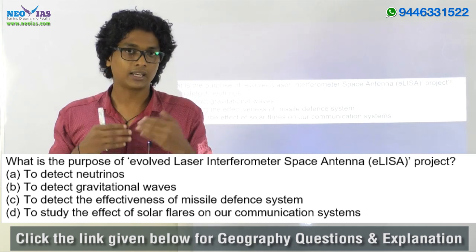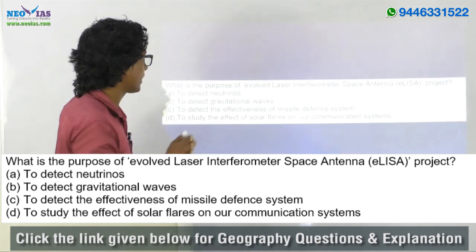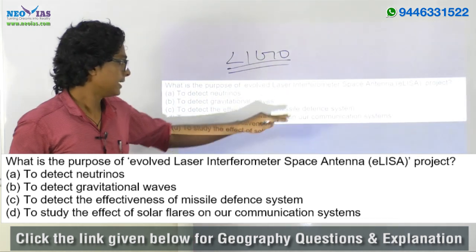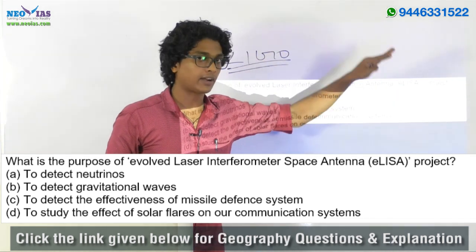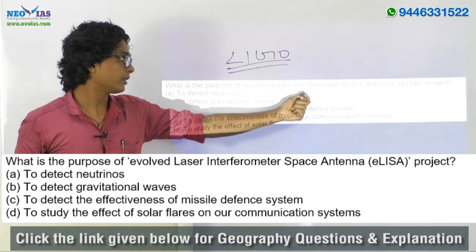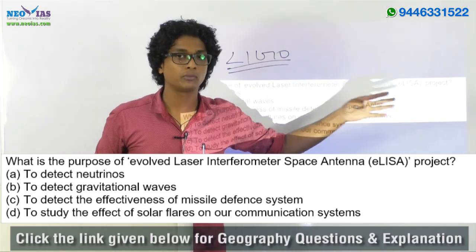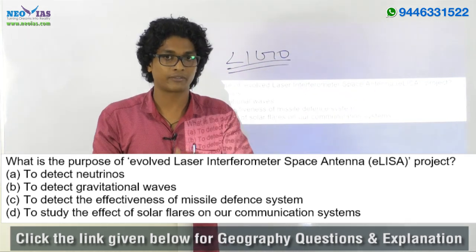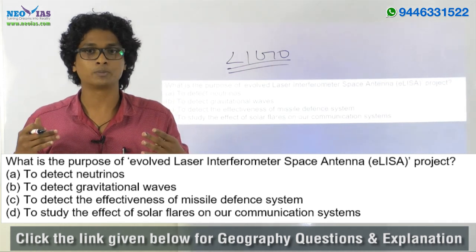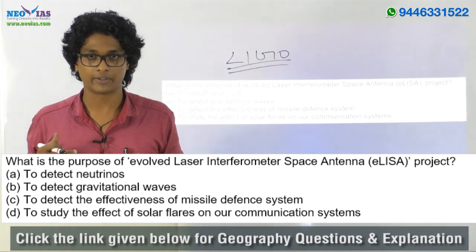And we have land-based observatories which are called LIGO. But here this LISA is different from LIGO in the sense that it will be a space-based observatory. Okay, and with this observatory we'll be able to observe more gravitational waves, right?